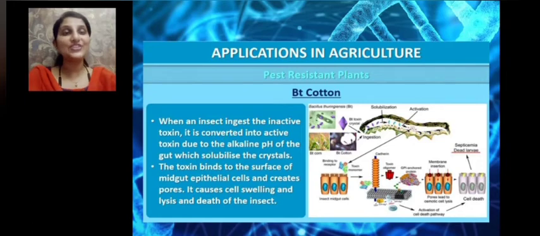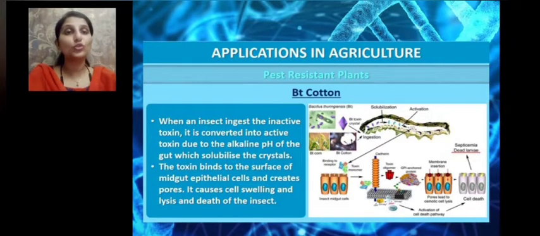When an insect ingests the Bt toxin crystal protein, which is in the form of an inactive protoxin, it enters the insect and is converted into an active toxin due to the alkaline pH of the gut, which solubilizes the crystals. Due to the variation in the pH in the body of the bacteria and the insect which has consumed it, it solubilizes. The pH inside the gut of the pest or the insect is alkaline, and as a result the protoxin is converted into active toxin.